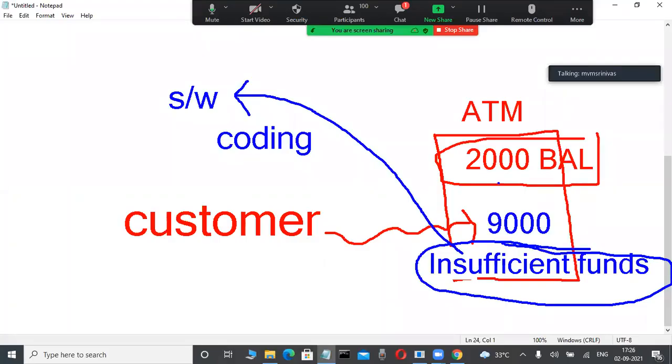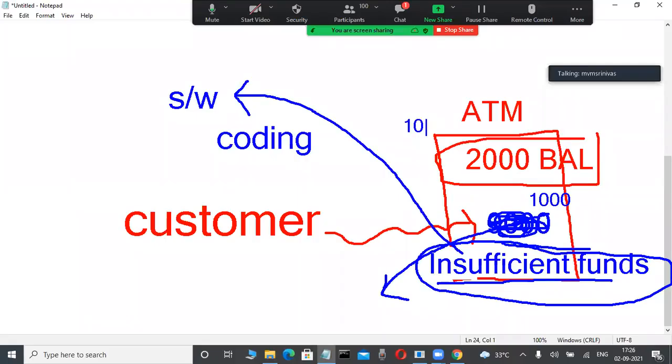Whenever the requested amount is more than the available balance, then automatically it will display an "insufficient funds" message. Suppose he is a customer and he decides to withdraw 1000 rupees. Whenever he withdraws 1000 rupees, he automatically gets 1000 rupees only. Then the remaining balance, whether 1000 is available or not.